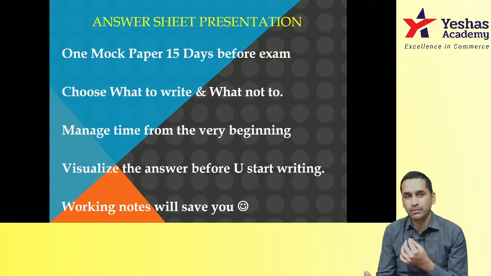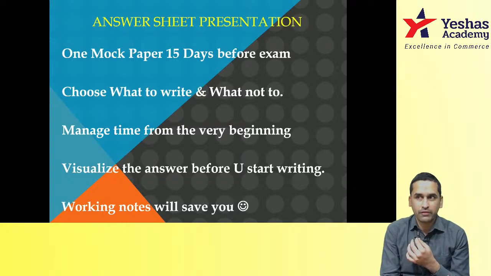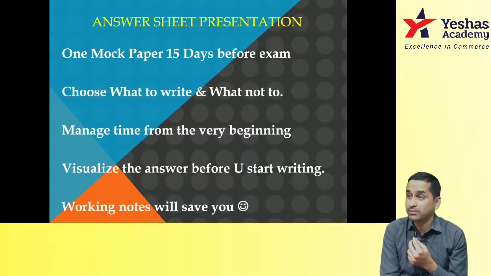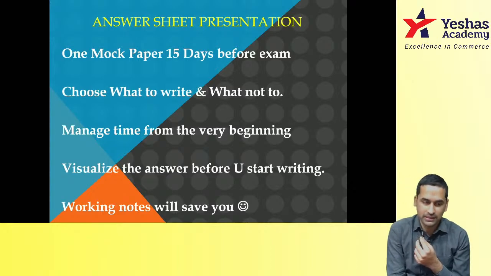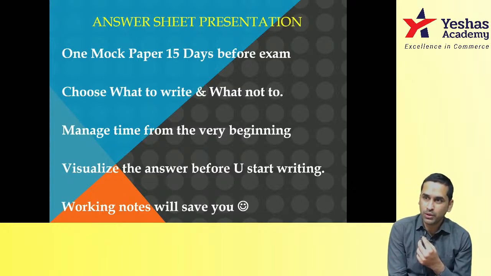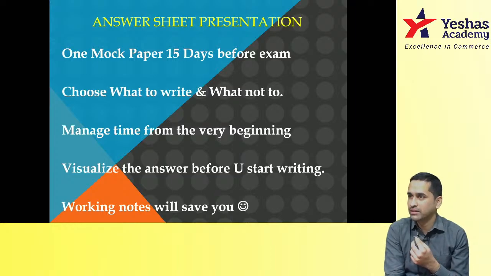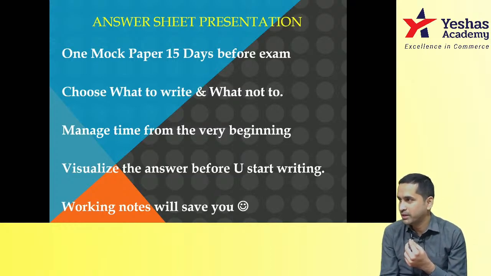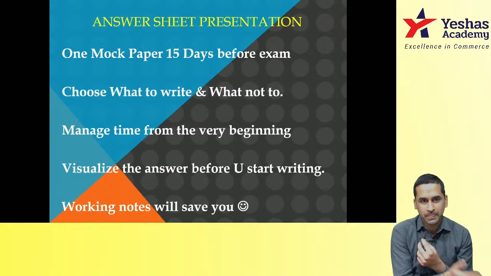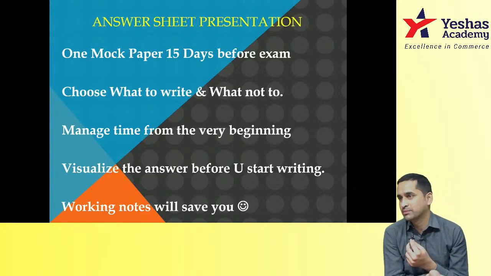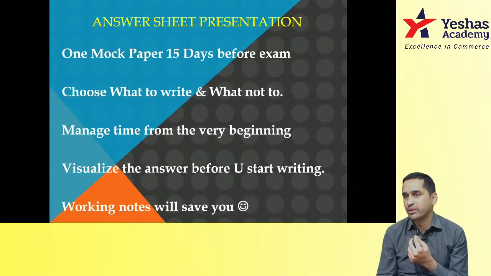Now again, 100 marks, 3 hours. That means in the first hour, you should complete at least 30-35 marks. Correct? At the end of 1 hour, pause for 10 seconds and see how much you have done. If you have done about 30, 32, 35, then you're good. Continue at the same speed. If you are still doing the second sum, I completed one sum for 10 marks, second sum still I am doing, that means not even 15-20 marks are over.